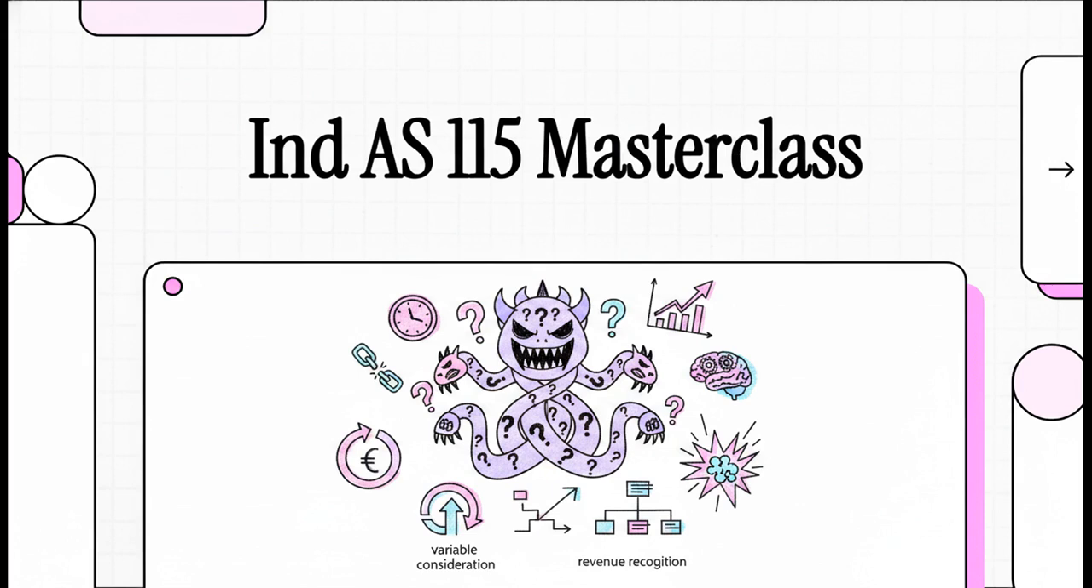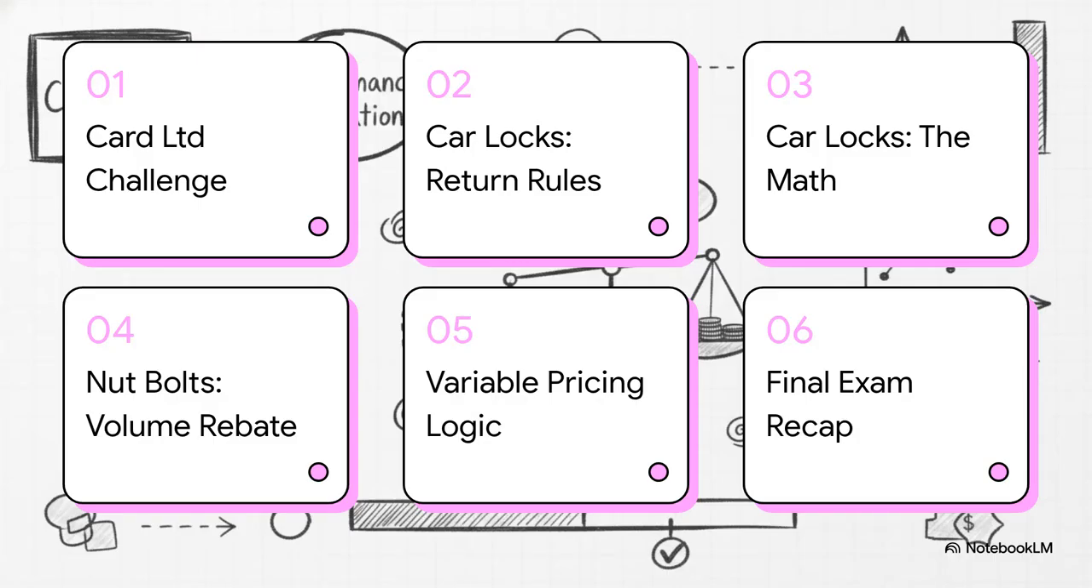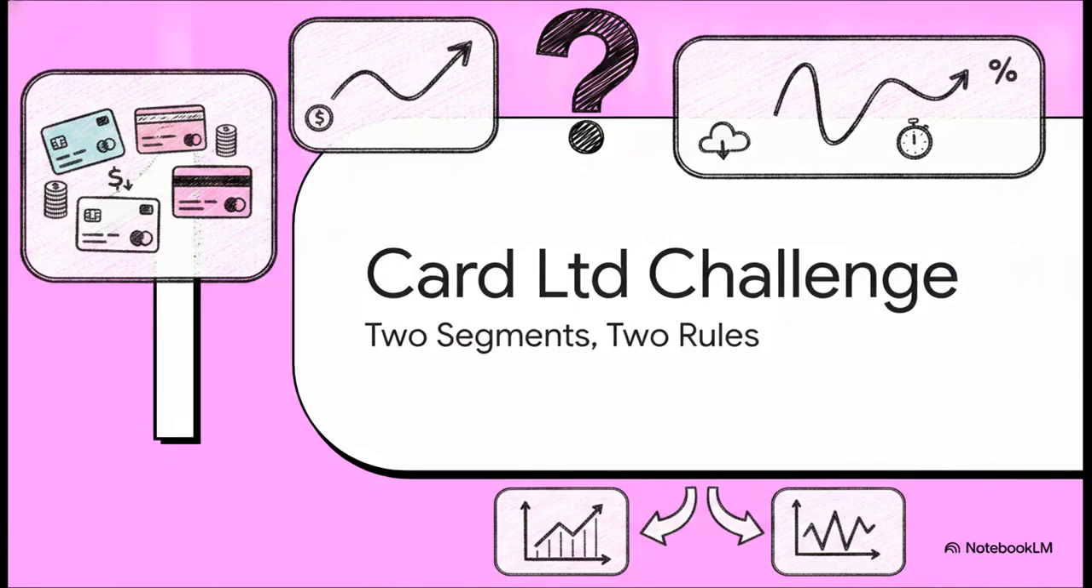So keep your focus right here, get your pen and paper ready, and let's dive into it. Our agenda for today is super clear. First, we'll understand the Car Limited challenge. Then we'll look at the CarLocks return rules and do the math. After that, we'll tackle the nuts and bolts volume rebates and the variable pricing logic, and wrap it up with a final exam recap.